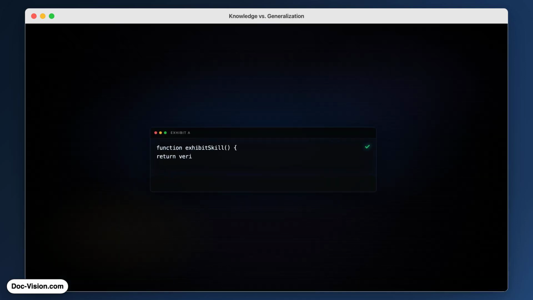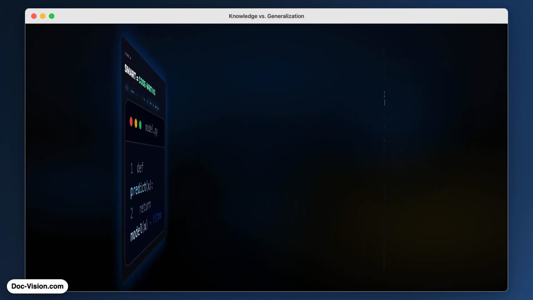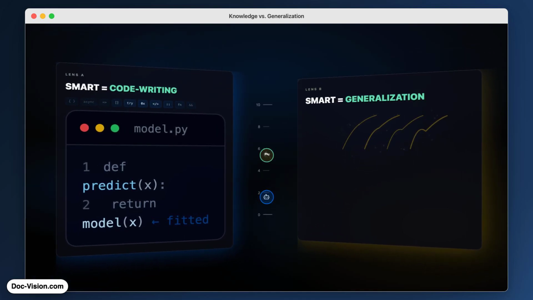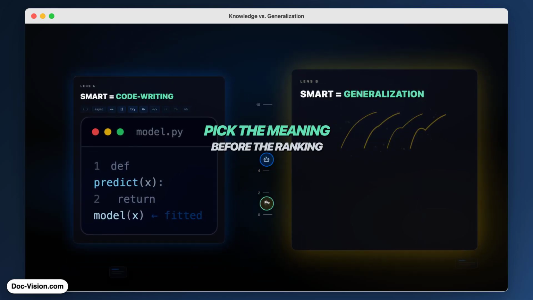Some would argue a mosquito cannot write code. Claude can. So Claude must be smarter than a mosquito. After all, most people cannot code either. That holds only if smart means code writing. If smart means generalization, it does not. Claude generalizes worse than a mosquito. The definition of smart matters.